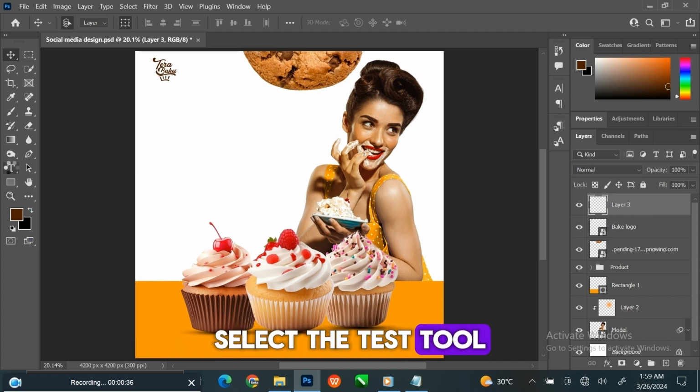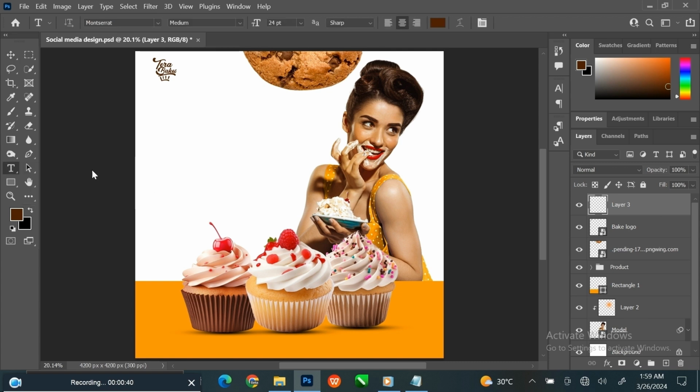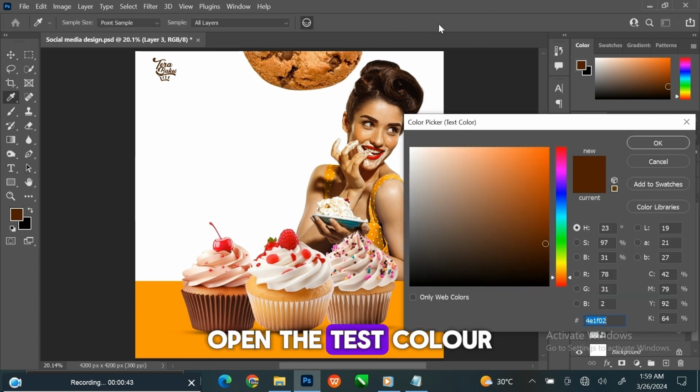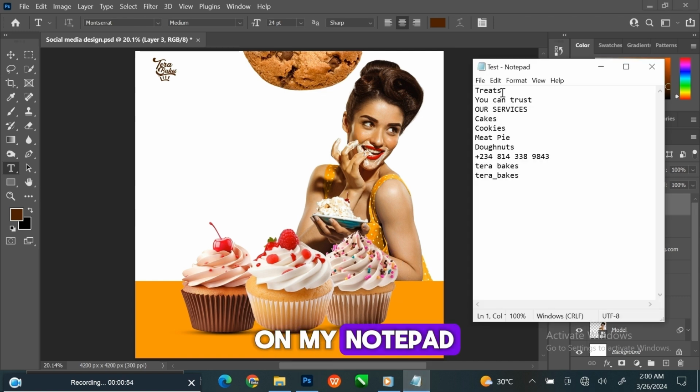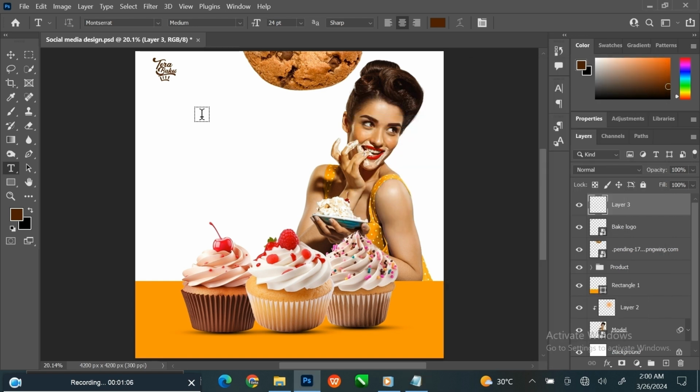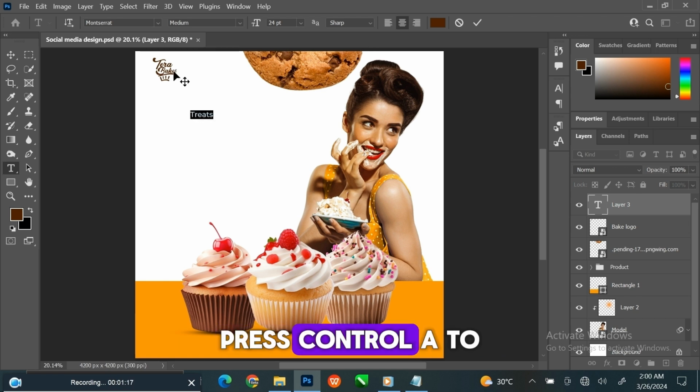Select the text tool. Open the text color and change the color. I have the text on my notepad, so I will just copy it and paste. Click, then press Ctrl+V to paste. Press Ctrl+A to select the text. Go to the option menu to change the font.